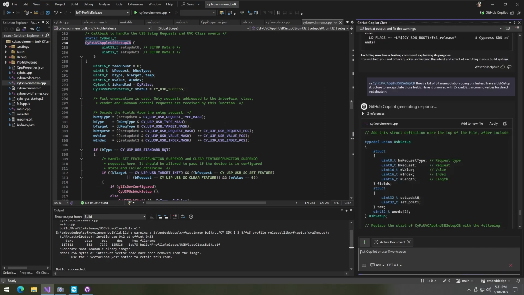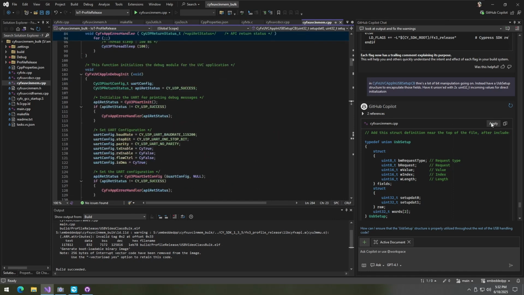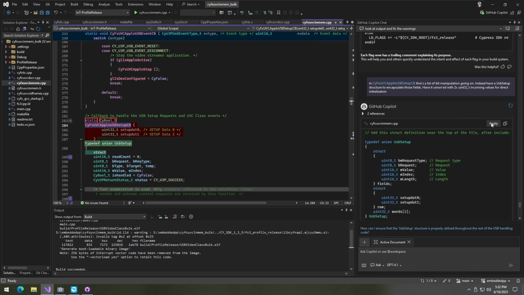Hey, look at that. That's beautiful. That's actually what I was hoping to get. And the memory layout also seems to be matching what I expect. Let's apply, because the memory layout here does make a difference, because that's structure coming in on the wire.